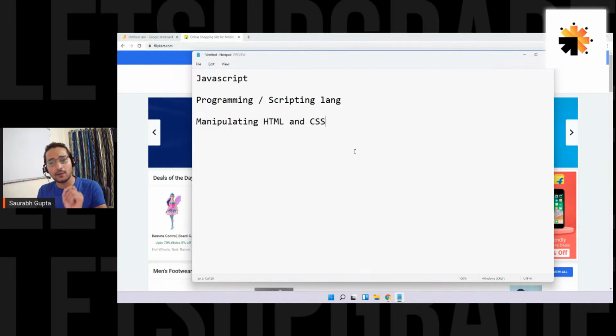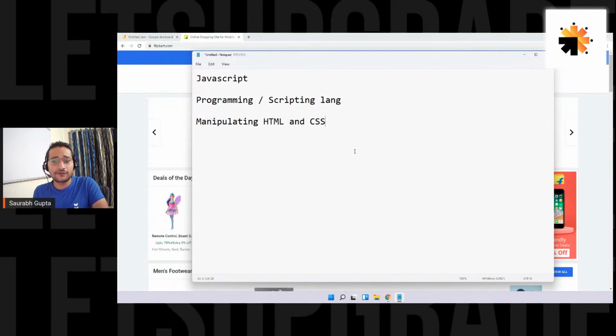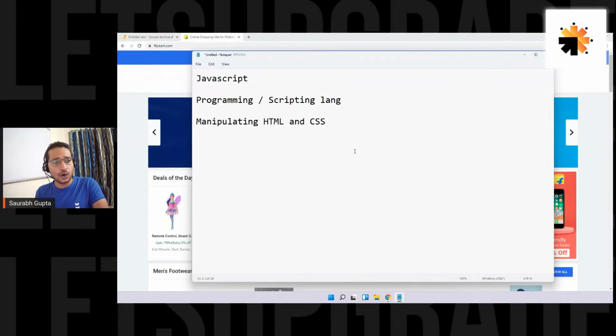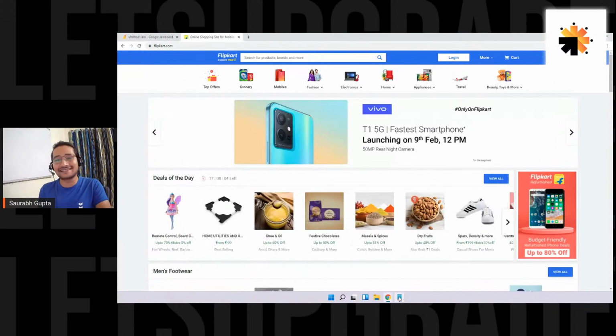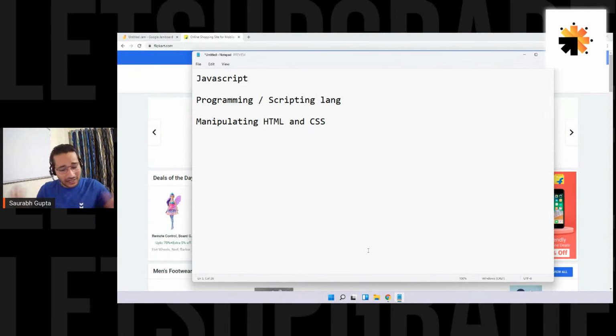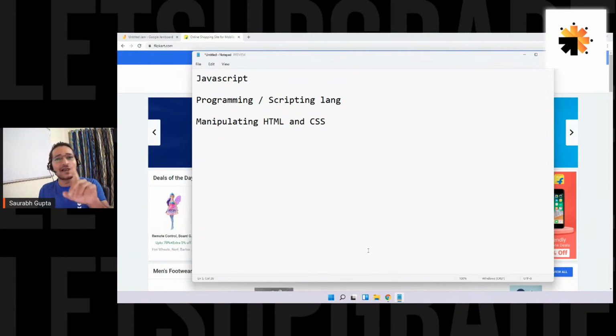Now one more question I want to ask is, do you guys know what is DOM? If you have ever learned HTML, you might have heard of it. Say yes or no, and depending on it, I'll explain what DOM is. If you know, tell me the full form. Don't worry, I'll still explain it, because there might be a single person somewhere who doesn't know it.